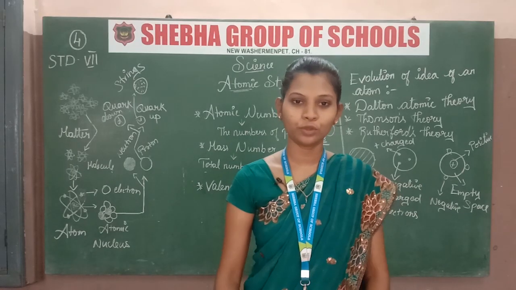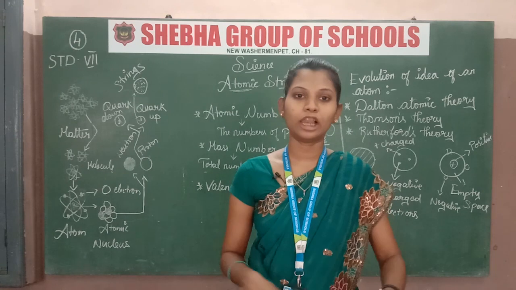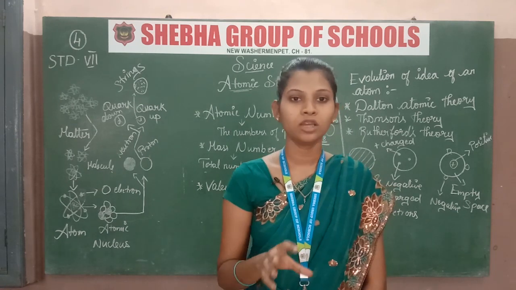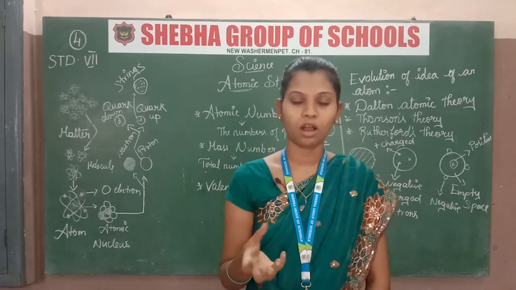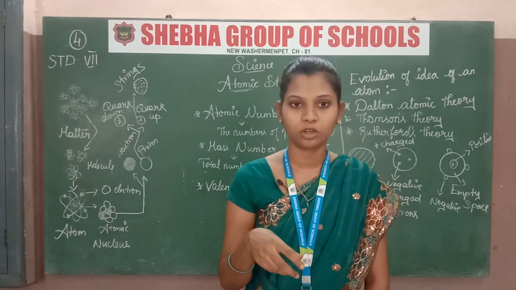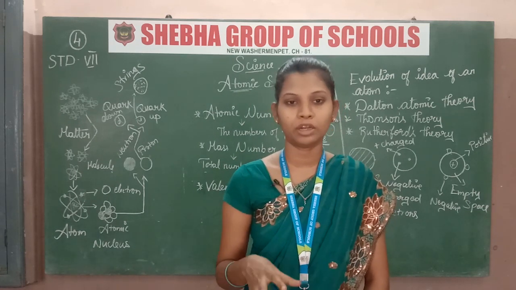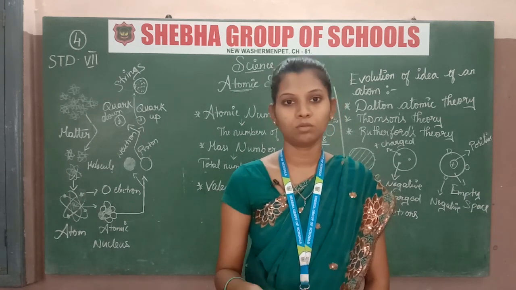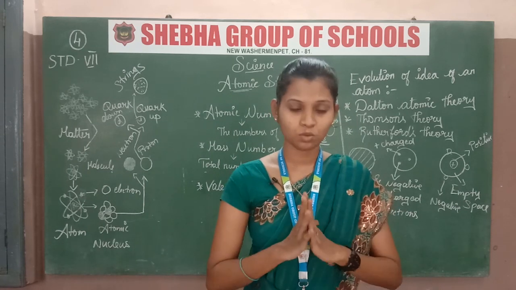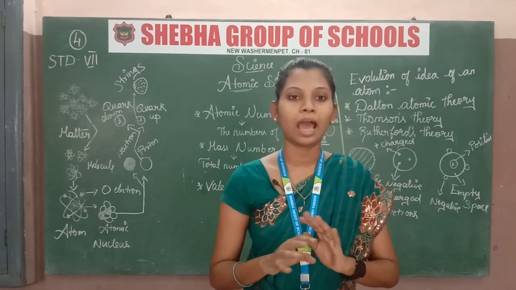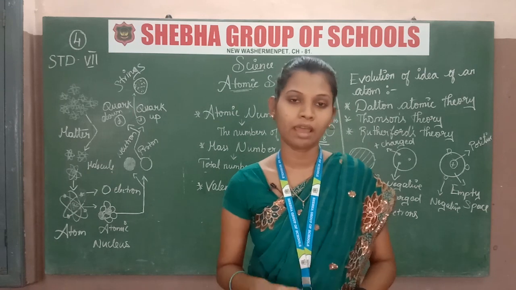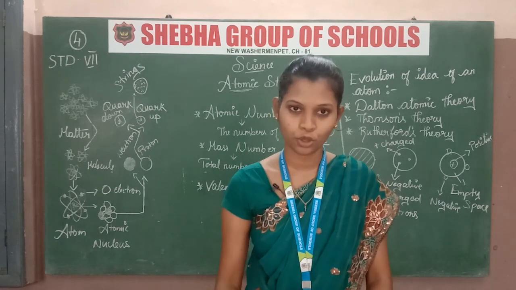Now I show you how the atom structure can be seen under a microscope. There is no such microscope in a normal lab; it is very costly. Only scientists have it. That's why I show you the pictures.